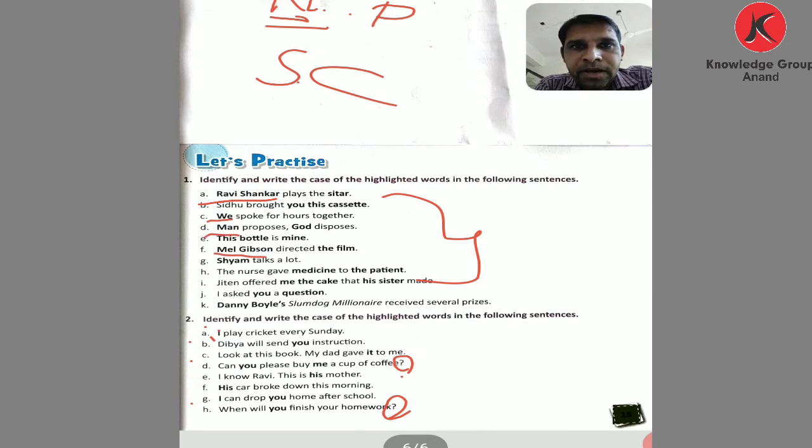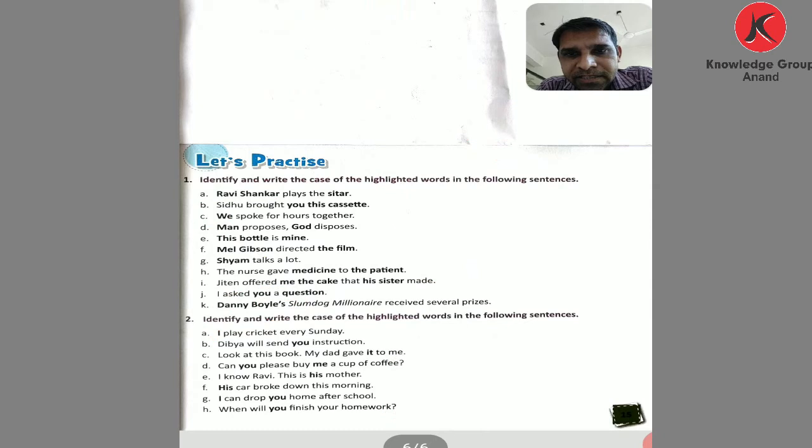But if the sentence starts with apostrophe s, then don't say it's subjective case. When you see apostrophe s as a subject, it is the possessive case. Now this exercise: I, subjective case.